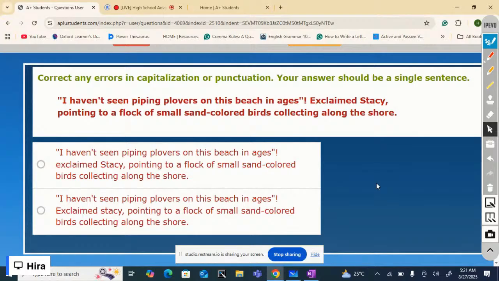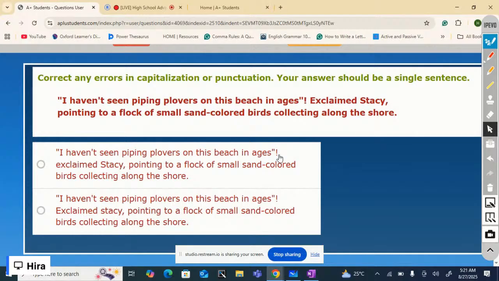Well, according to the capitalization and punctuation rules, first option is correct. I haven't seen piping plovers on this beach in ages, exclaimed Stacy. This is the speaker tag, and the speaker tag is not capitalized, because it is not used at the beginning of the sentence, so exclaimed must not be capitalized. In second option it is, so it's wrong.